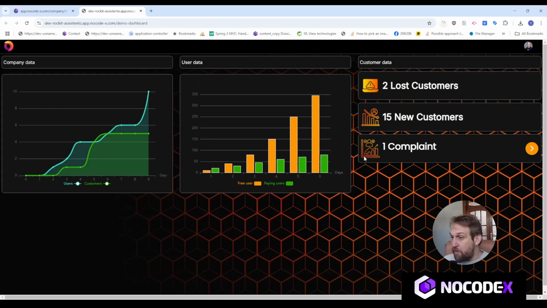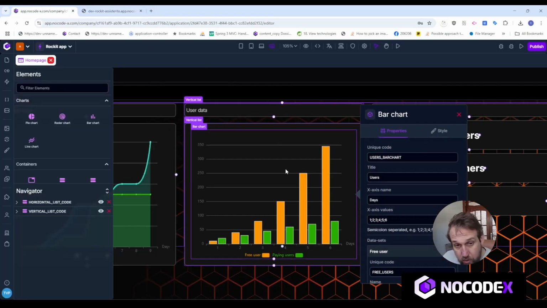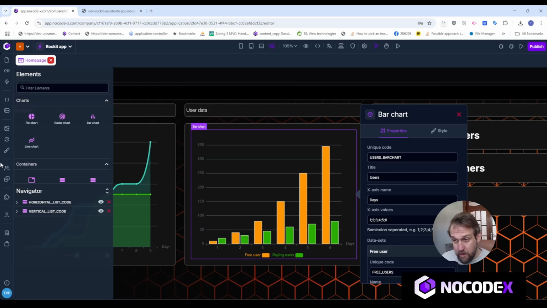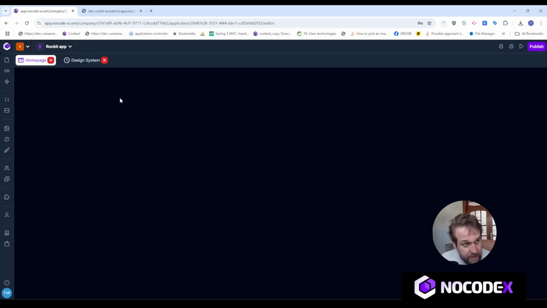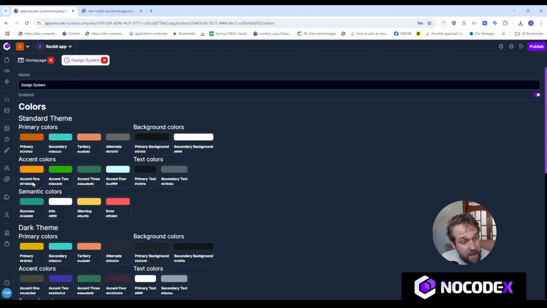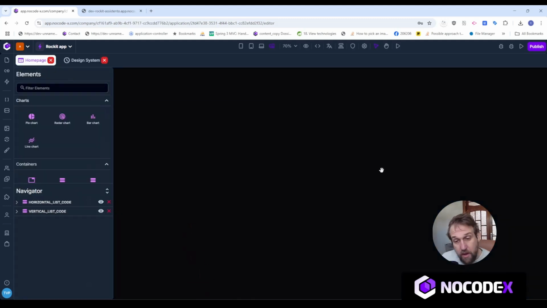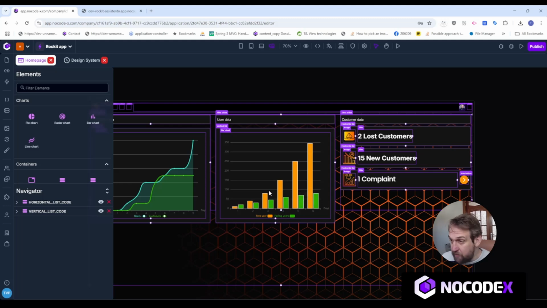So as you can see, my bar chart is now filled up with some data. Now, you have quite a lot of possibilities to configure this bar chart. And as you can see, there are colors being automatically chosen for you. If you want to know where these colors come from, open up your design system and you can see in my design system, I have this orange color as accent 1 and I have this green color as accent 2. I have other colors, accent 3, accent 4, and so on. And these are the colors that are being picked for you automatically for every data set that you add.